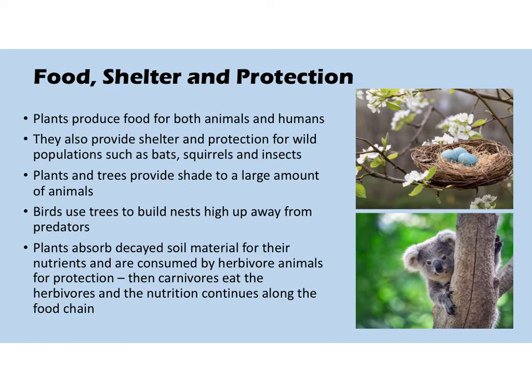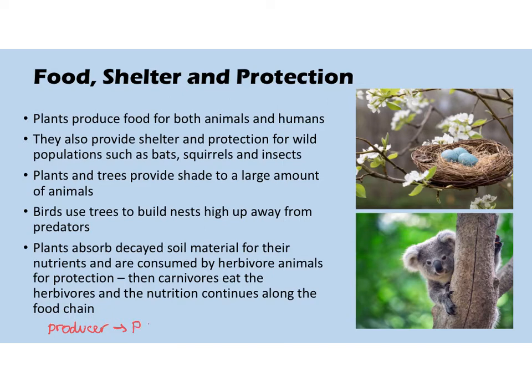Plants absorb decayed soil material for their nutrients and are consumed by herbivore animals. Then carnivores eat the herbivores and the nutrition continues along the food chain. So we looked at this yesterday. The plant is the producer. Then the primary consumer will eat the producer.